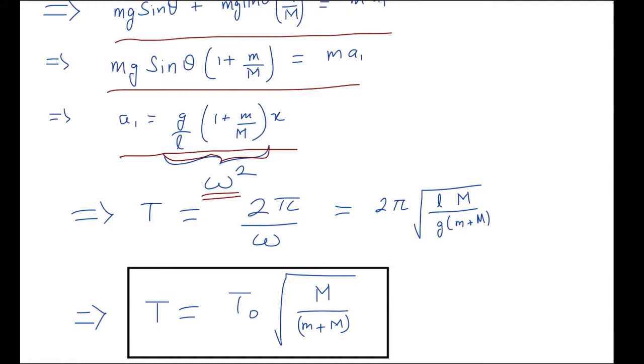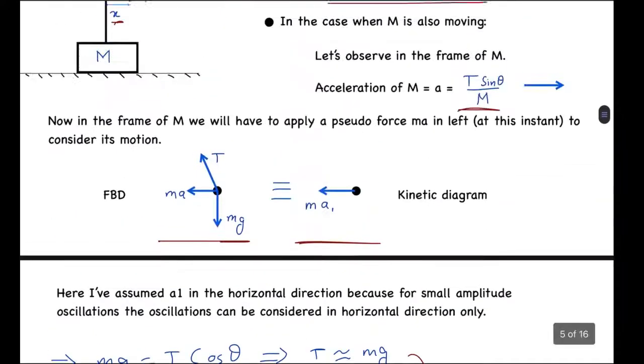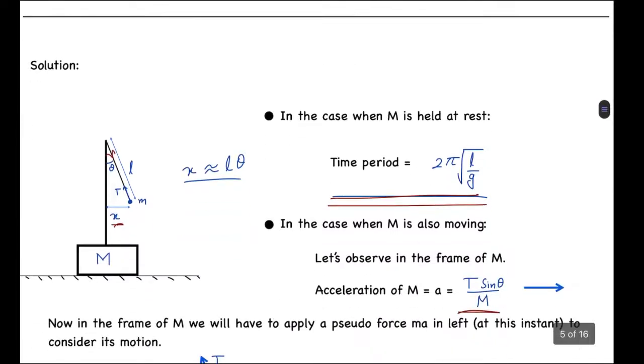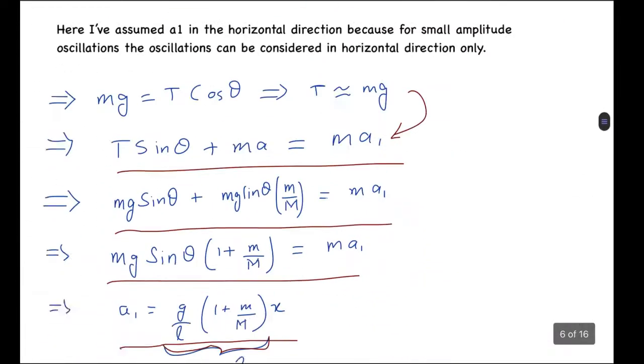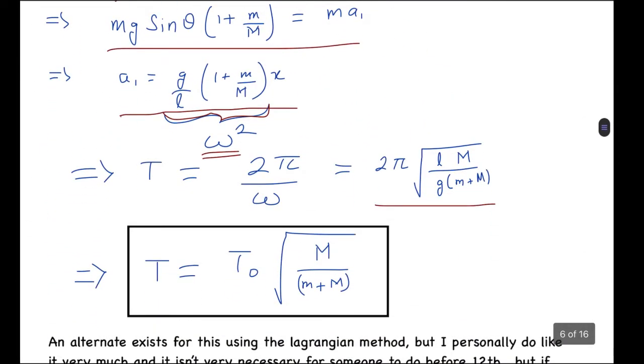Substituting the value of omega here, we get the time period T equals 2 pi root L times M over g times small m plus capital M. And as a function of the time period in the original case, the time period in this case is T naught root of M over capital M plus small m. So that's the final answer.